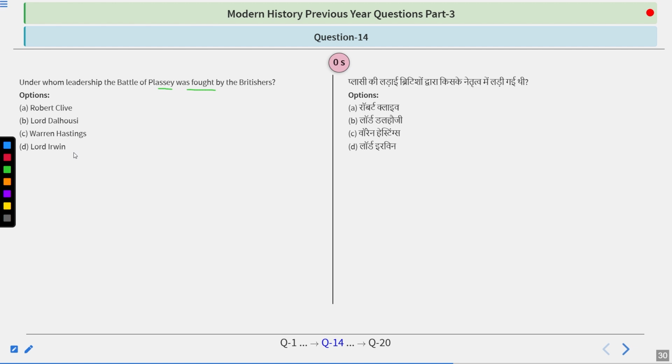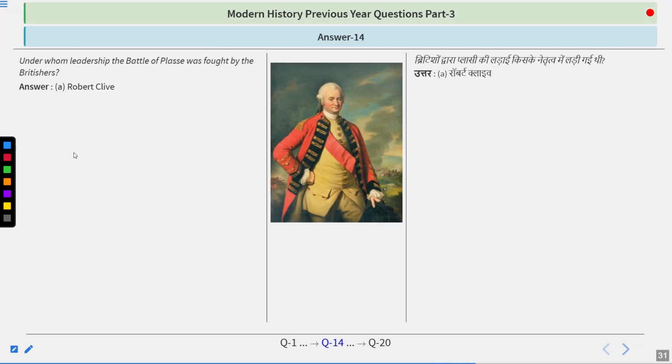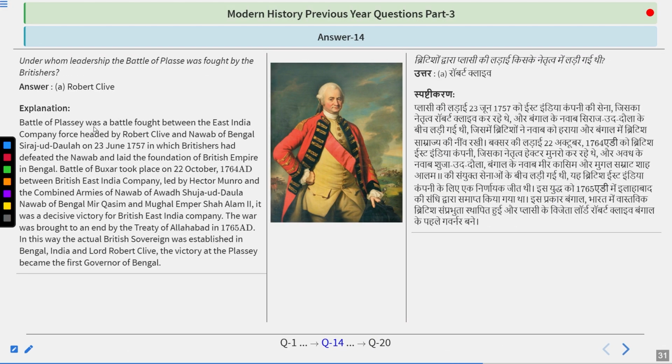And I think you have figured it out. The answer is Robert Clive. So Battle of Plassey was a battle fought between the East India Company force headed by Robert Clive and Nawab of Bengal Sirajud-Dowla, in which Britishers had defeated the Nawab and laid the foundation of British Empire.